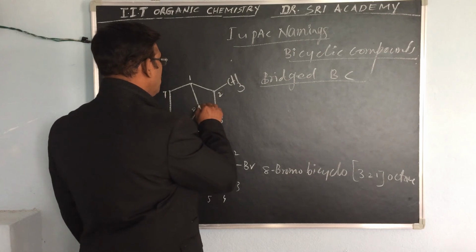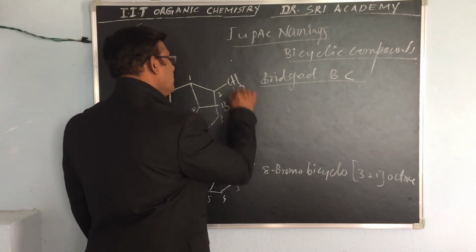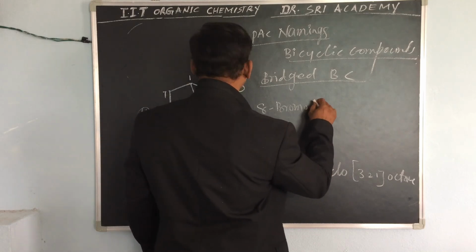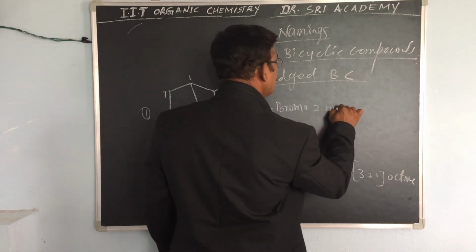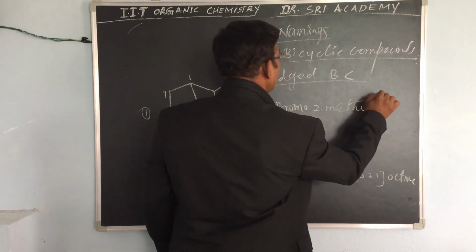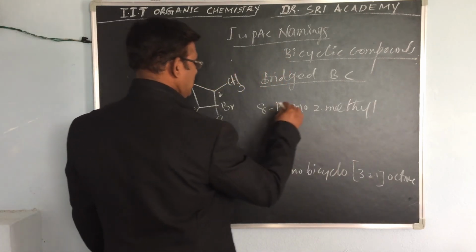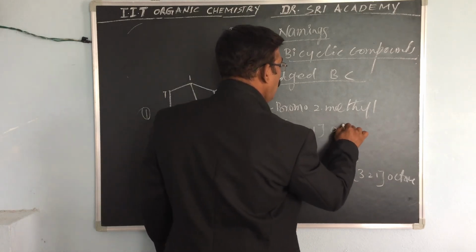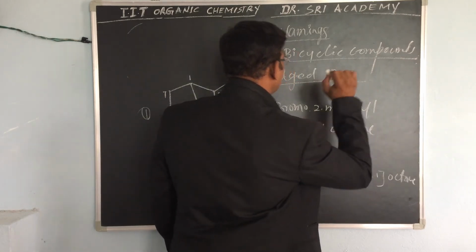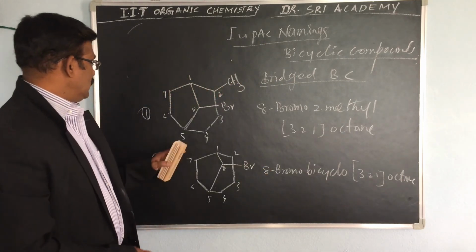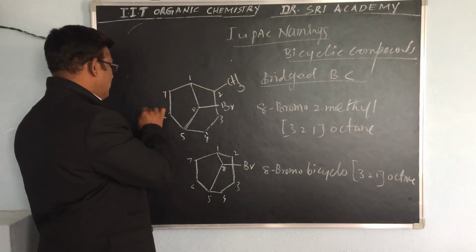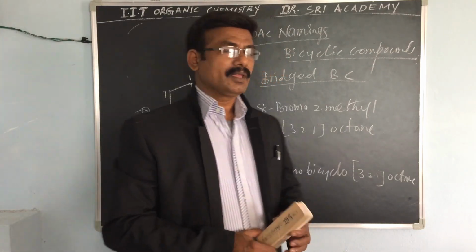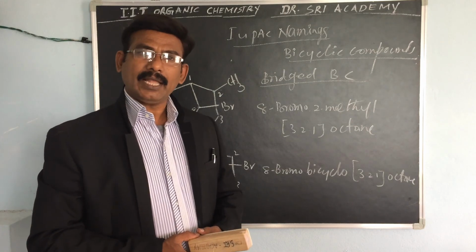Now 8-bromo-2-methylbicyclo[3.2.1]octane. So these are three examples of bicyclo bridged compounds. Okay, thank you very much.